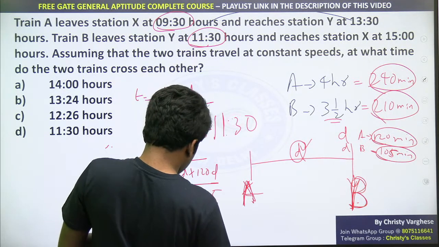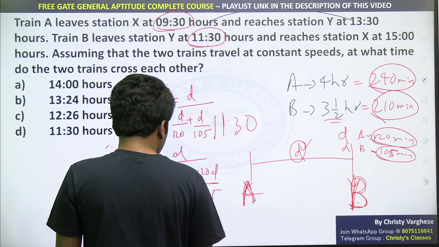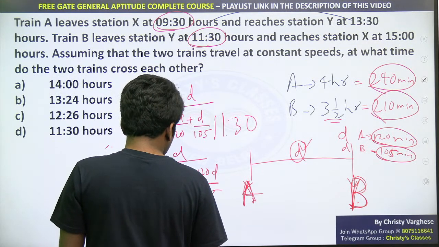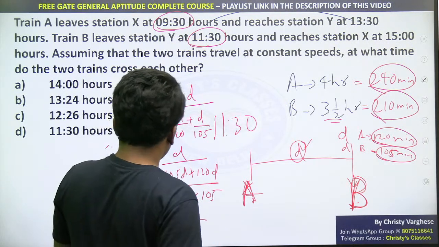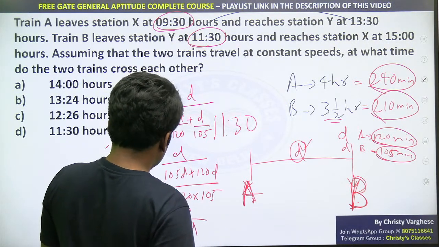Let me check whether it is all correct. Cancel it and see what you are getting.